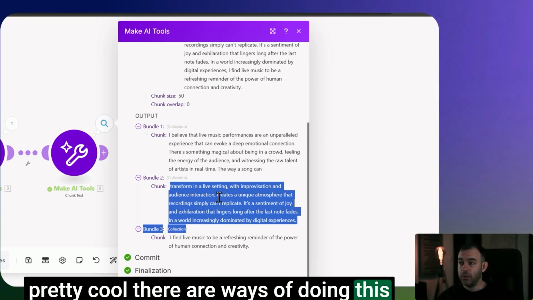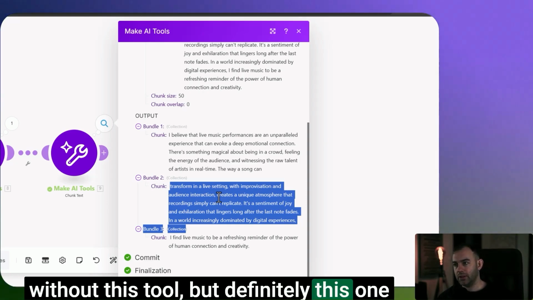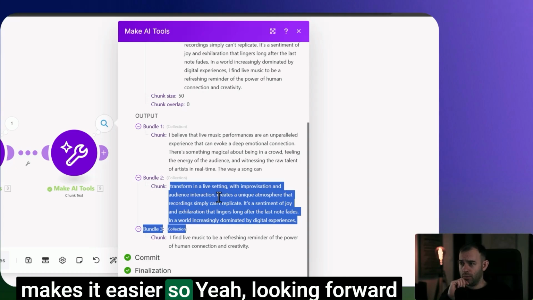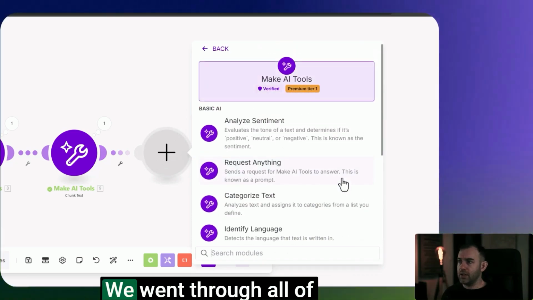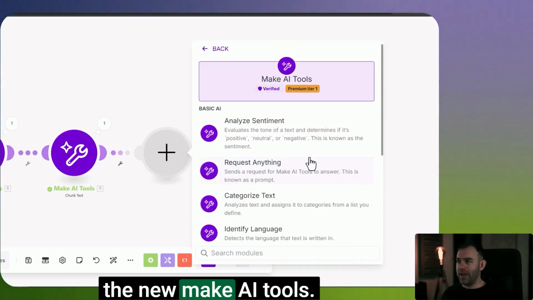There are ways of doing this without this tool, but definitely this one makes it easier. So yeah, looking forward to using this one. And I think that's it. We went through all of the new Make AI tools.